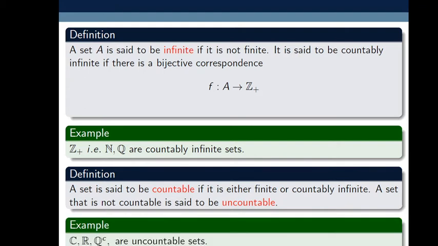For example, C, the set of complex numbers, R, the set of real numbers, and Q complement, that is the set of irrational numbers. These are uncountable sets. Now if we think about the cardinality of sets, the cardinality of a countable infinite set is Aleph naught, and the cardinality of an uncountable set is C, the continuum number C.